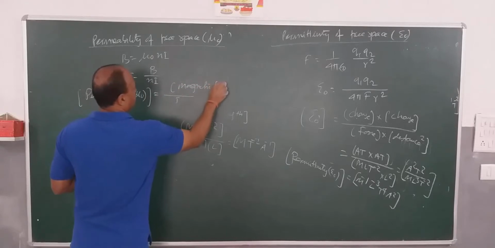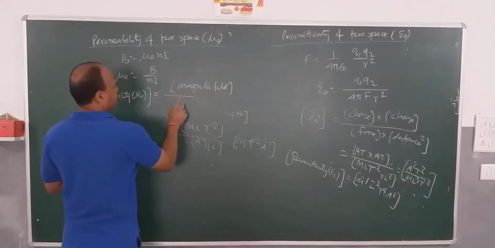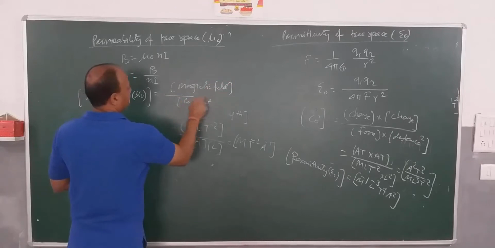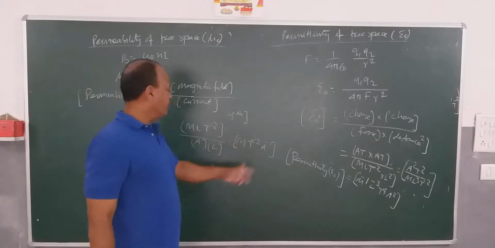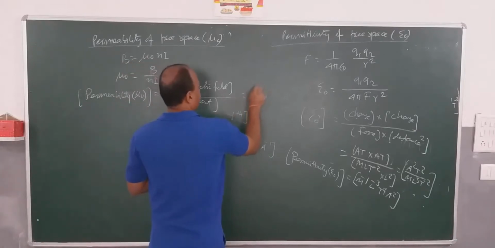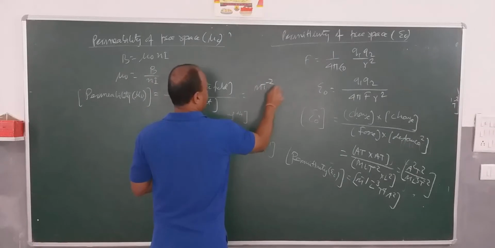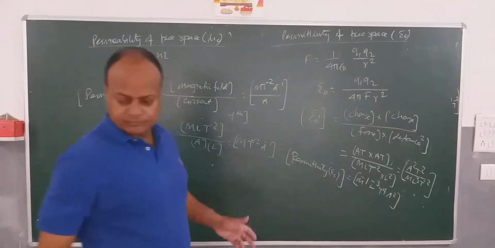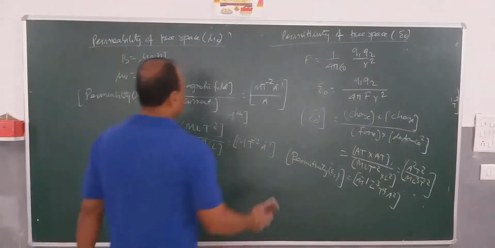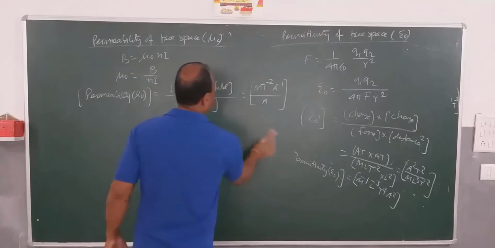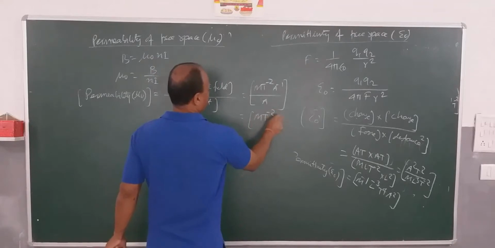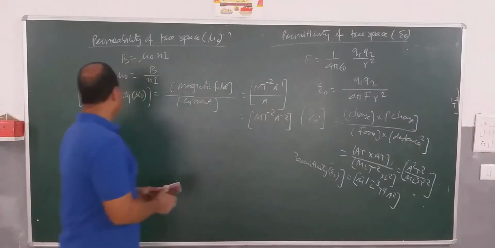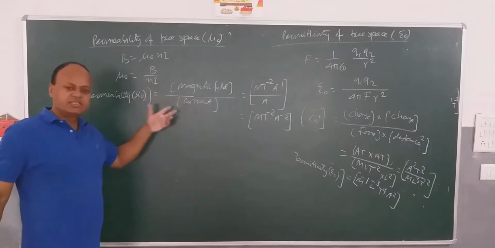Magnetic field divided by current. Magnetic field, you can see we have already derived here: M T to the power minus 2, A to the power minus 1. Current is A. If you divide, then you get M L T to the power minus 2, A to the power minus 2. So this is permeability of free space denoted by mu naught.